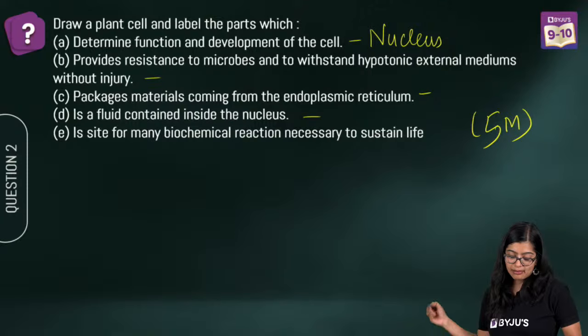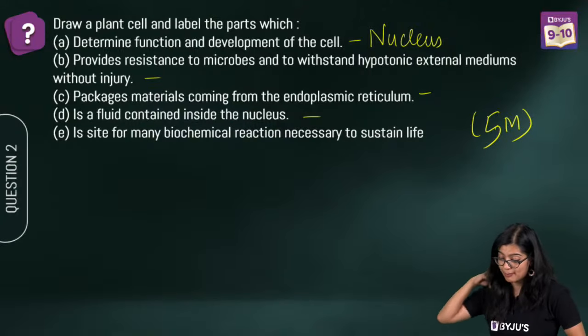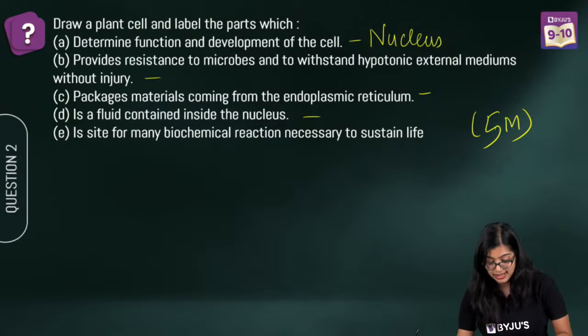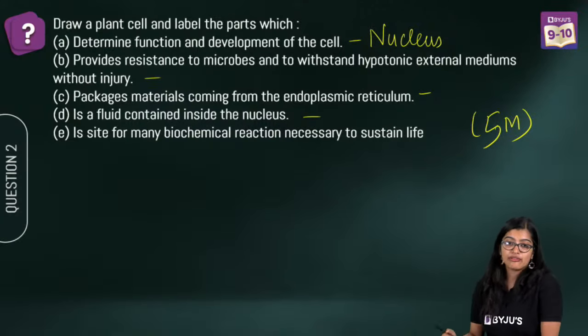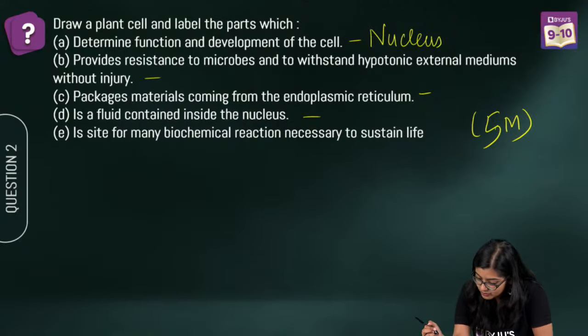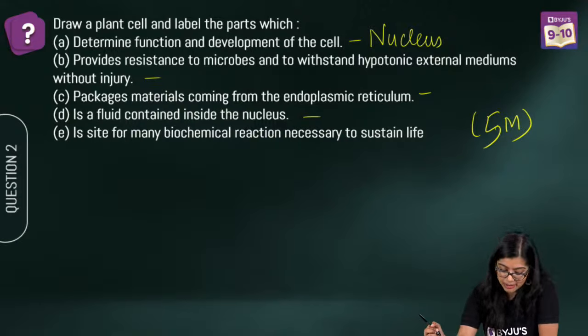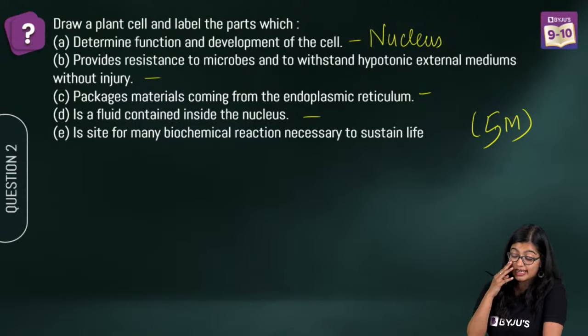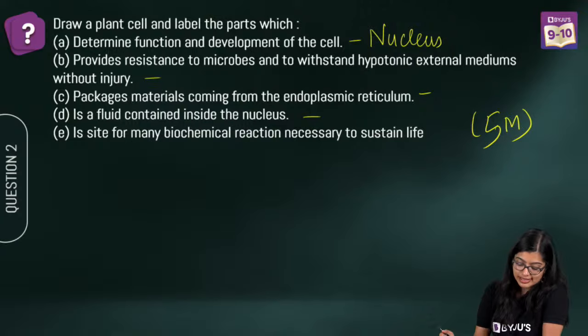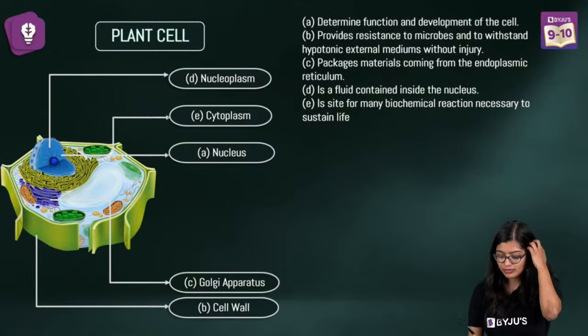Second part. It provides resistance to microbes and it withstands hypotonic external mediums without injury. Very, very fancy question, right? What is the second one? What is part B here? Yes, what is part B? Provides resistance to microbes and withstands hypotonic external mediums without injury. Yes? Yes, I'll give you time to answer. Cell membrane or this one? What is it?